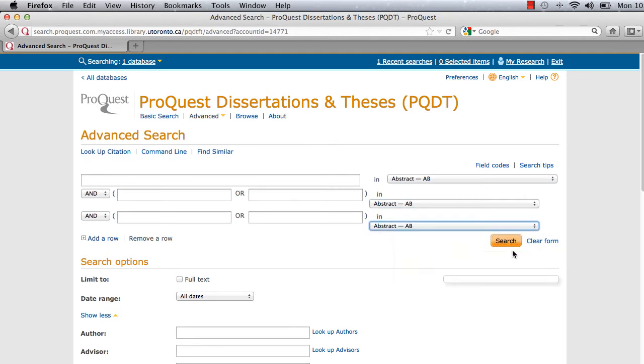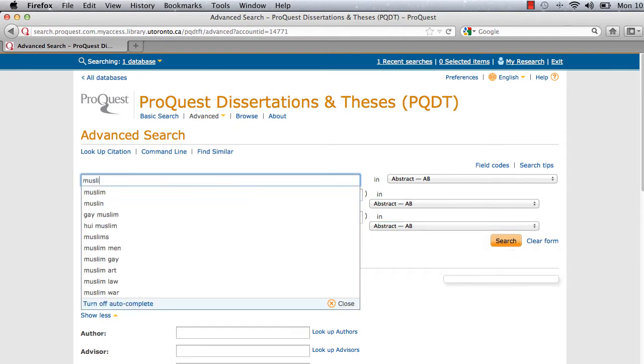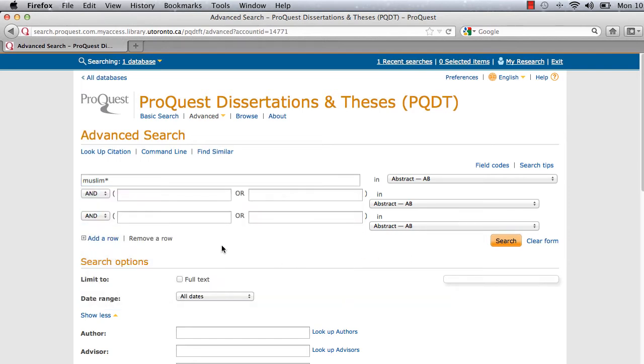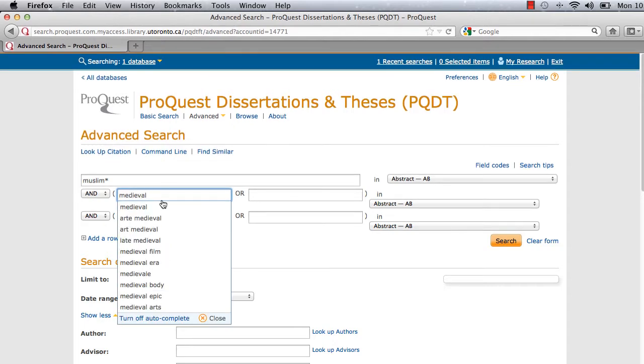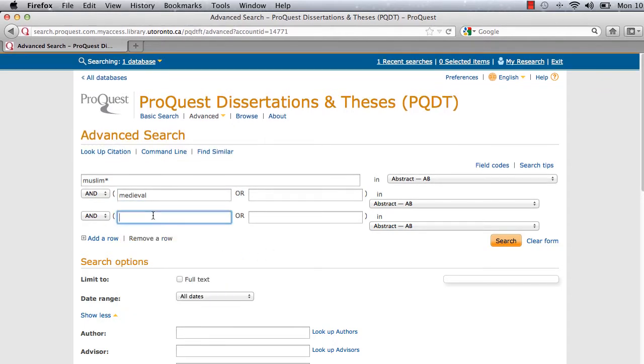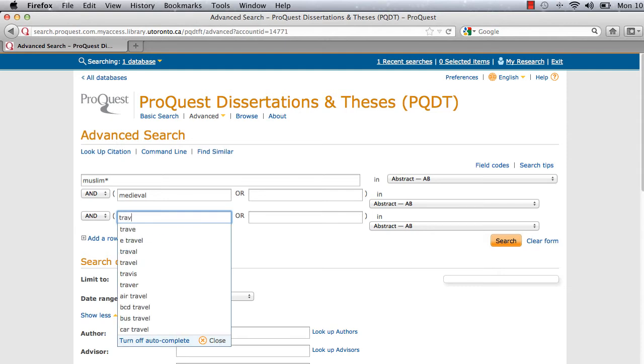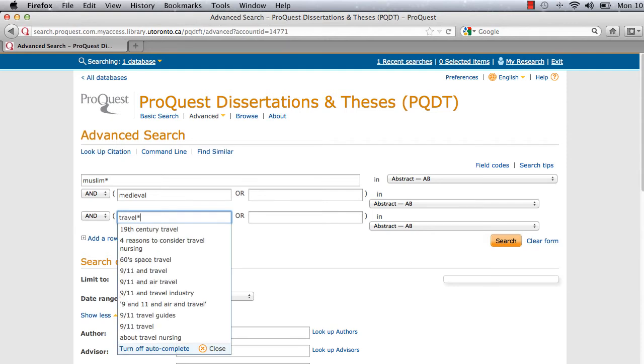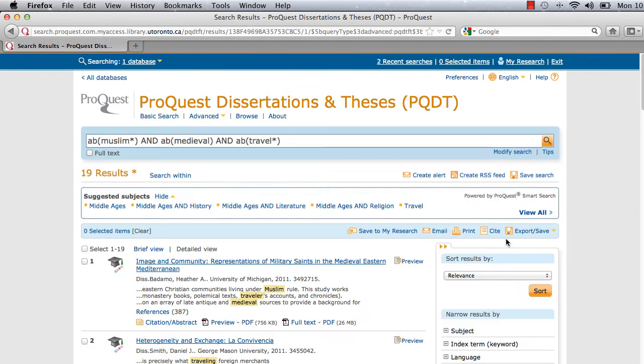It looks for the words I'm interested in the abstract. And then I'll put in my search. I'm going to put in Muslims. And then I'm going to put in a connection with medieval. And I want something about traveling. So I'm going to put in the word travel. And then I'm going to ask the system to go and look.